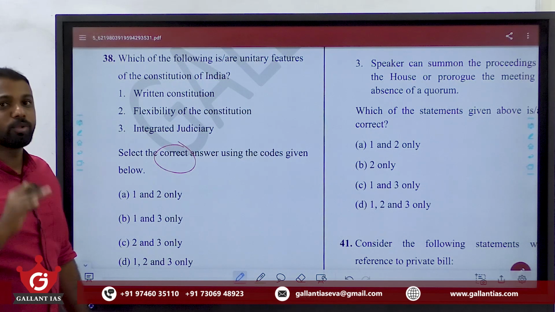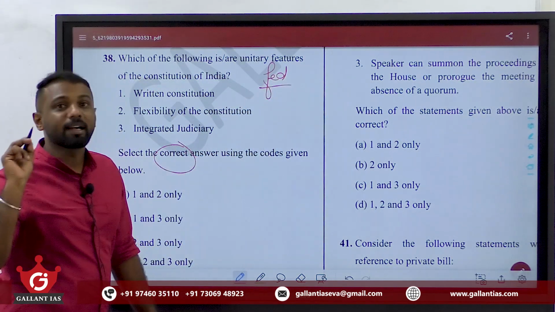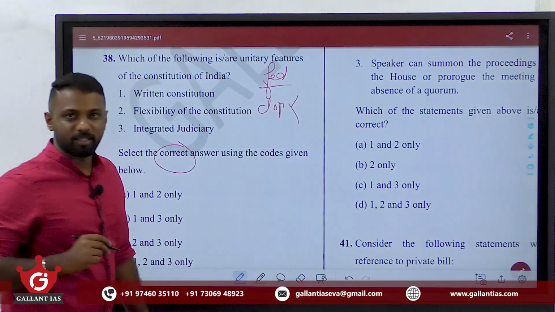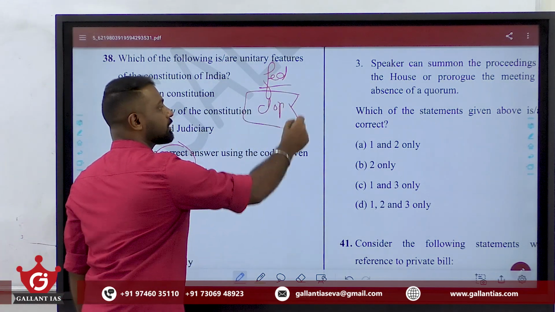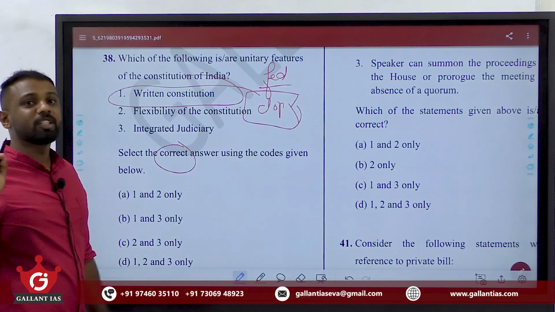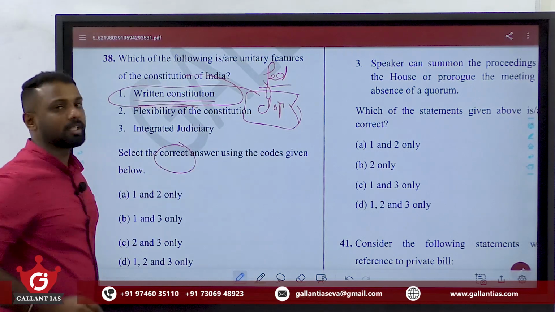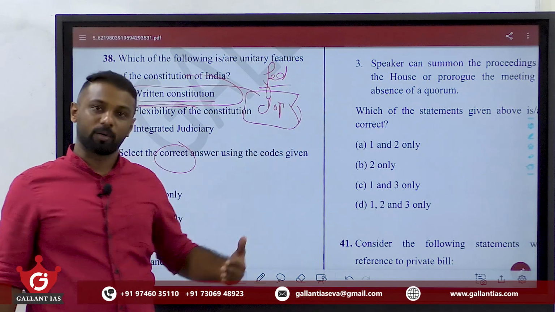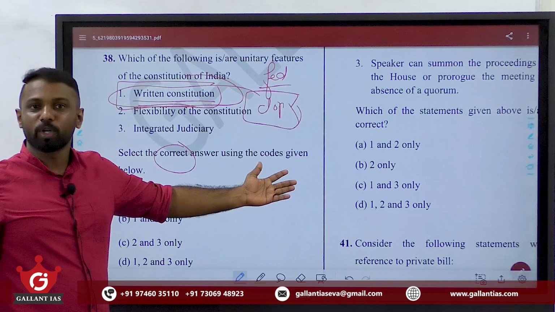So for this purpose, you must know what is meant by the concept called federalism. See, federalism means a division of powers between various levels of governments. That is maybe the central government as well as local government. And these divisions of powers must be clearly codified into a written constitution. This shows that for a federal country, there must be a written constitution, or otherwise there arises a kind of conflict between various levels of government. So, written constitution is a basic feature of this federal form of government.